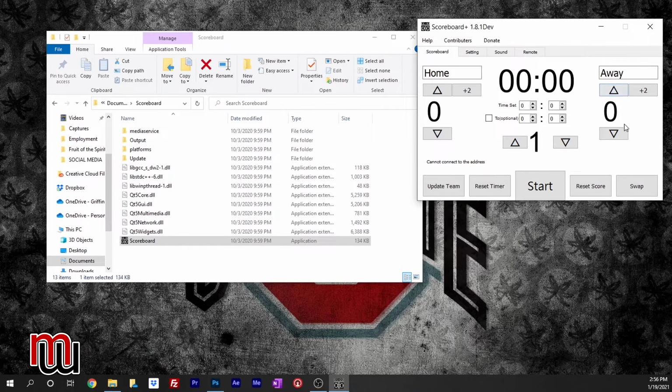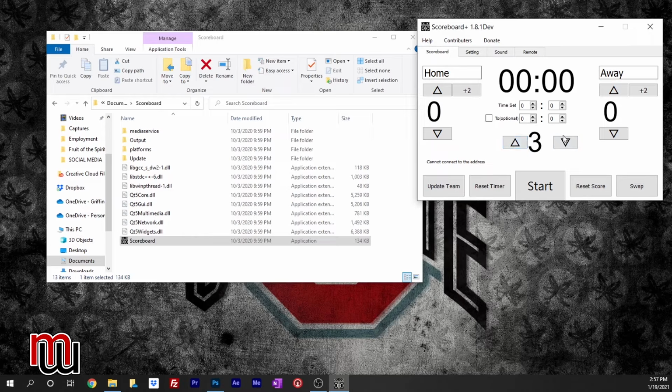You can set the time, you can do scores, you can do quarters, and when you click, it changes them. Or you can go by 2 if you're doing basketball, and you quickly change the different scores. If you mess up, you can go back at any point. You can change all this. You can reset the timer, reset the scores, goes to 0.